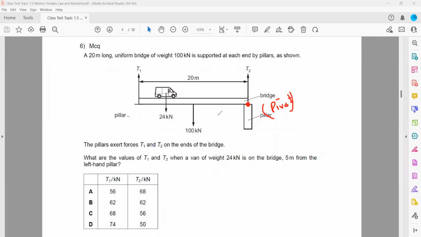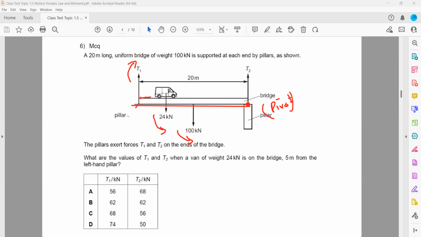Now, what are the turning effects with reference to this pivot on the right hand side? 100 Newton will cause anti-clockwise rotation. 24 Newton will cause anti-clockwise rotation, because originally the beam is like this, but because of the 24 Newton or 100 Newton, it will rotate in this manner. So now this will cause an anti-clockwise rotation and T1 will cause a clockwise rotation. And we solve in a similar manner.